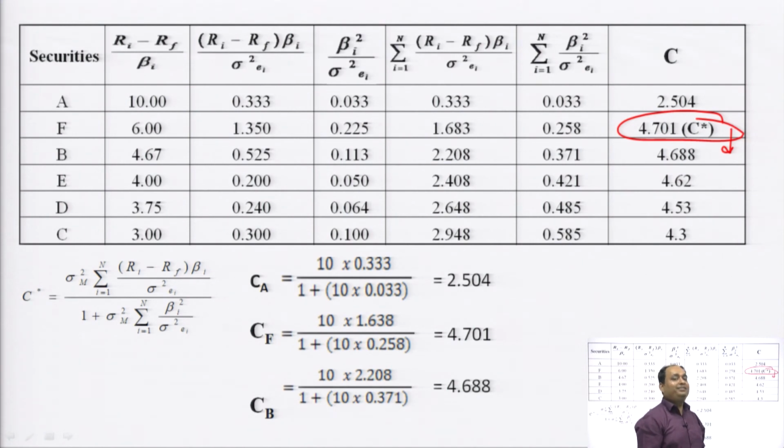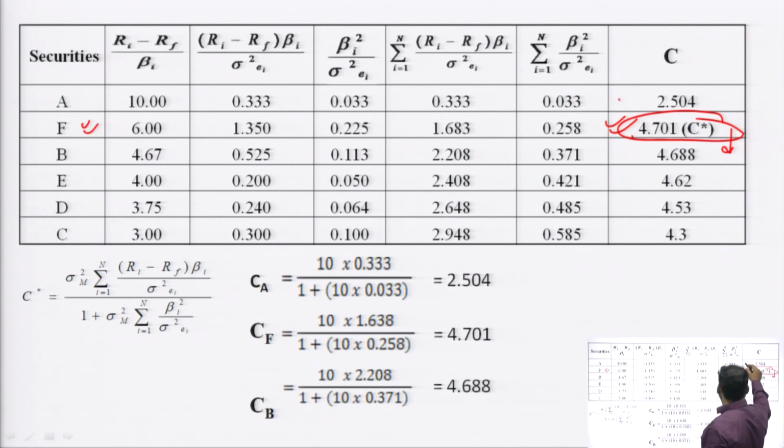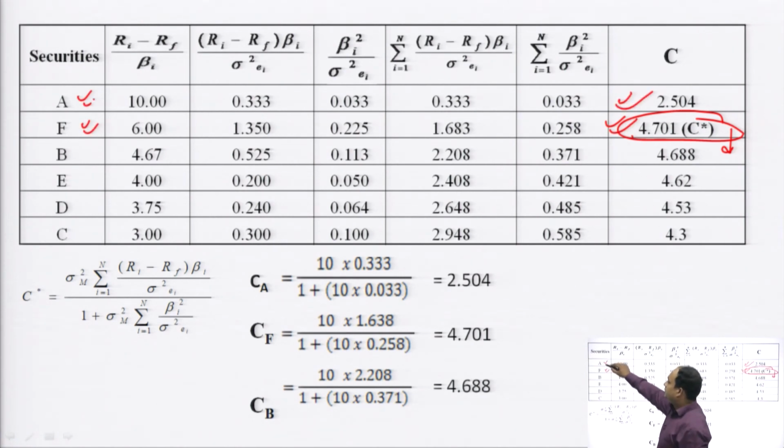So, we find out the factor C, that is 4.701, and this factor will help us to select the portfolio securities to be included in our portfolio. Which security should be included? The securities above the C factor. What securities are above the C factor? Security F and security A. These two securities are above the C factor.